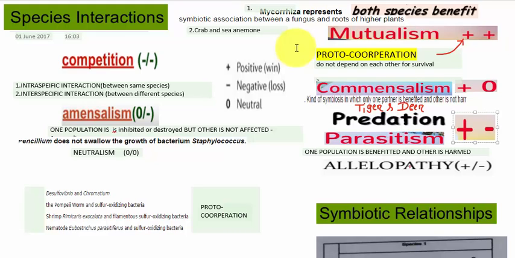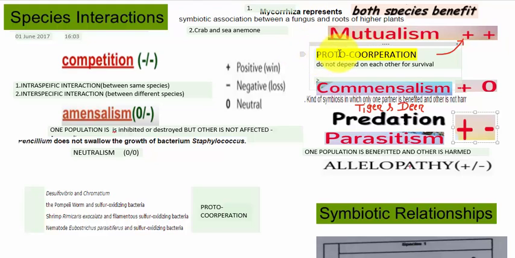The algae give the moisture and the nutrients and the fungi provide the food. The next are ants and aphids, then ant and caterpillar, and Rhizobium. In leguminous plants, the root nodules have the capacity to fix nitrogen.